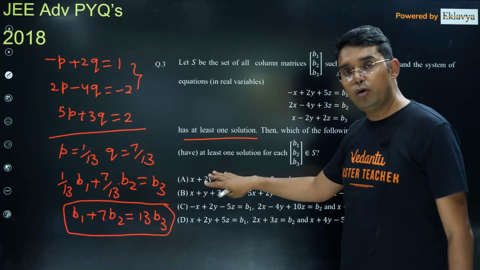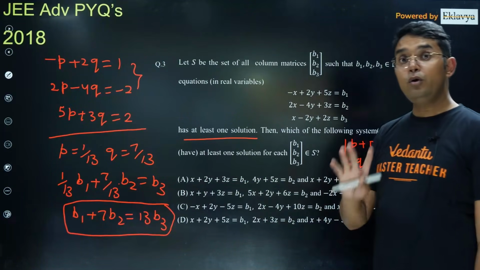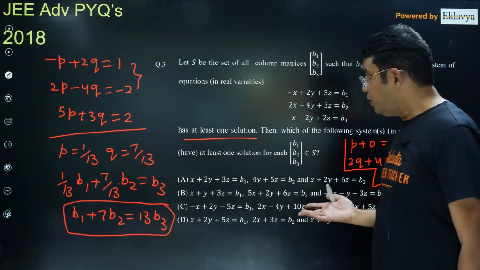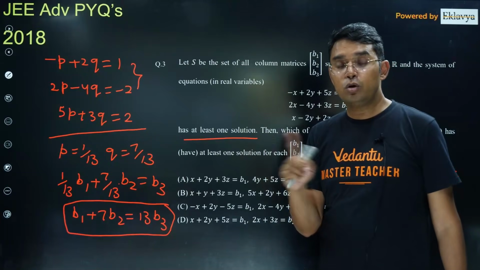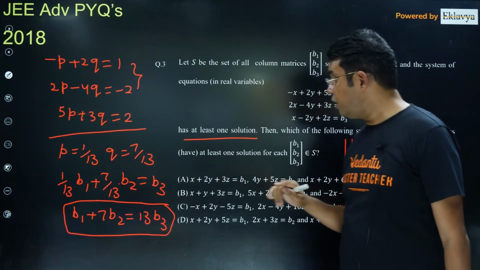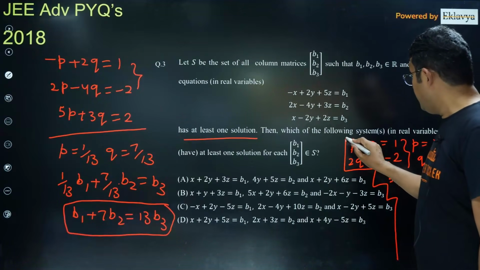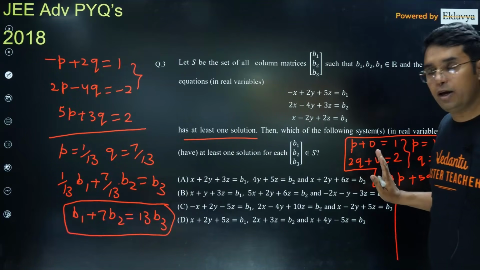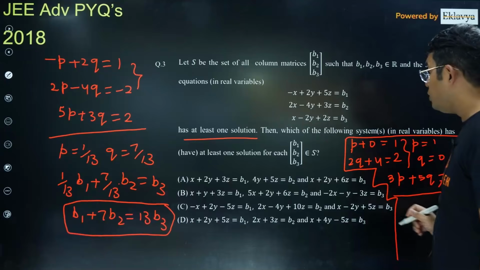If the determinant of coefficients is not equal to 0, you can claim it has a unique solution. But what if d equal to 0? Then you have to go for dx, dy, dz also. But in my method, to conclude it has a unique solution, you need only this much calculation.